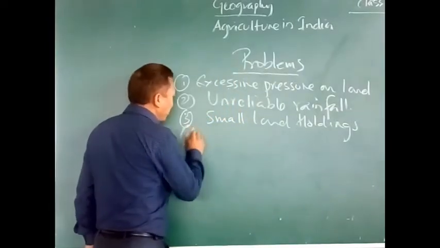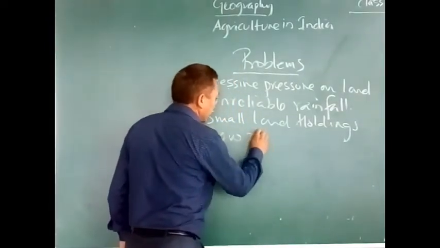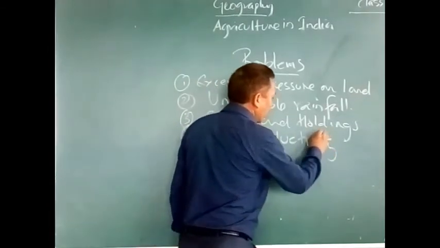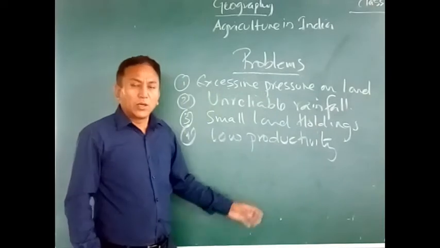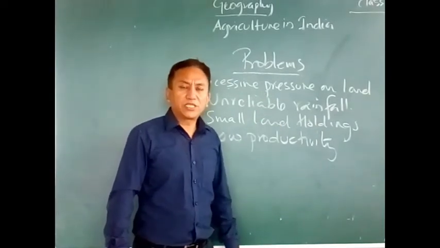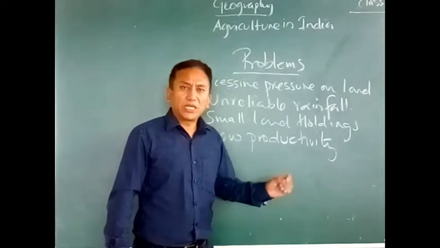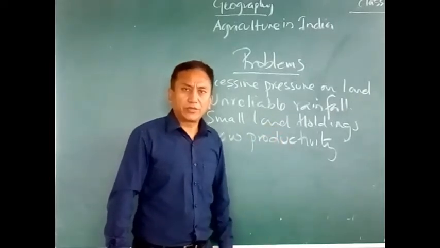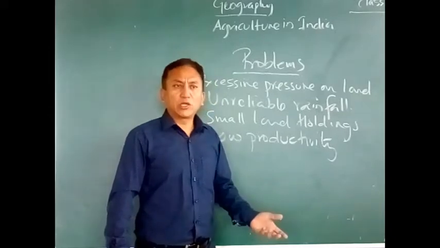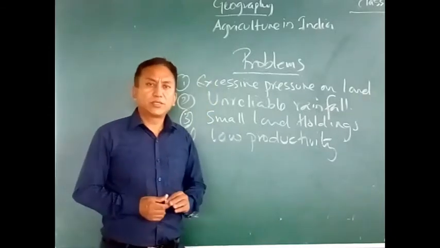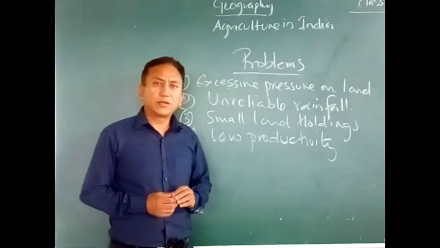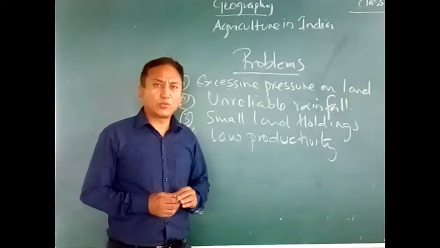Number 4, low productivity. Low productivity is another point to be noted in Indian agriculture. Very low production. Farmers are not aware, there is lack of education regarding the growth of crops.